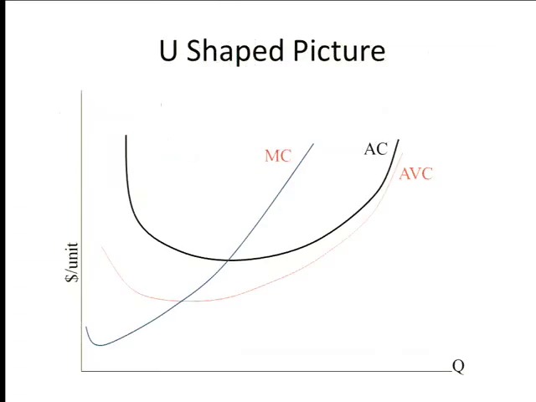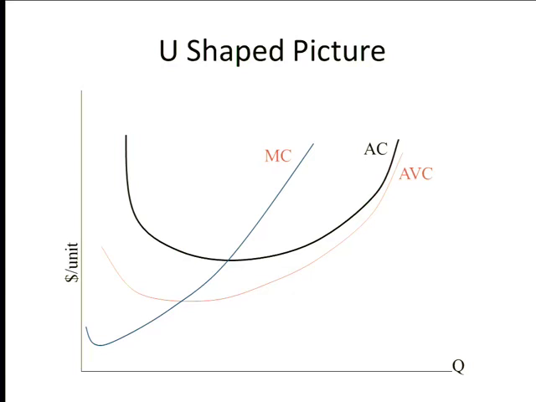So here's my picture. I know AC is coming down to begin with because of the fixed cost. I've assumed MC is going up, right? Here I've made it go down at the beginning, but you notice it's irrelevant to anything. Unless you love the calculus, in which case at some point it will create a first-order condition that doesn't meet the second-order conditions. And so we will ignore it. If it crosses at all, it has to cross here. And I'm going to draw them so they do cross.